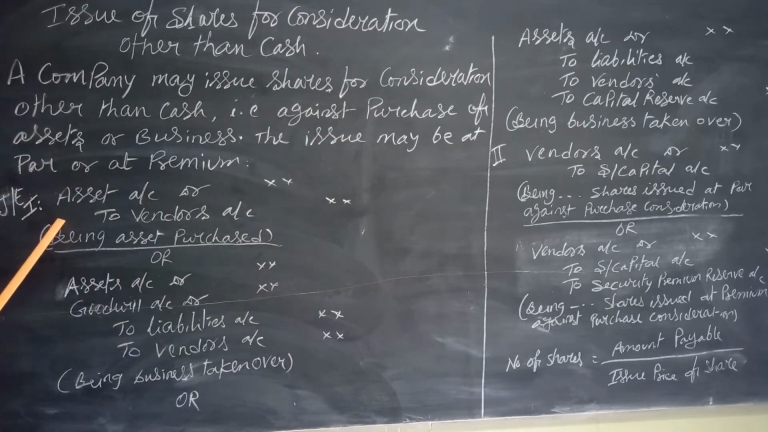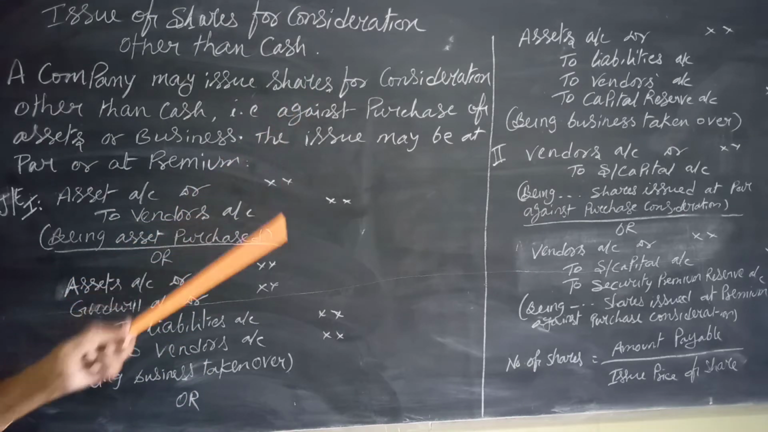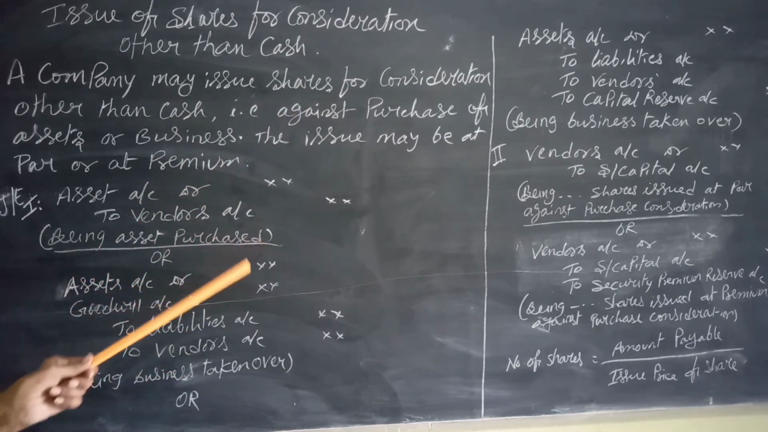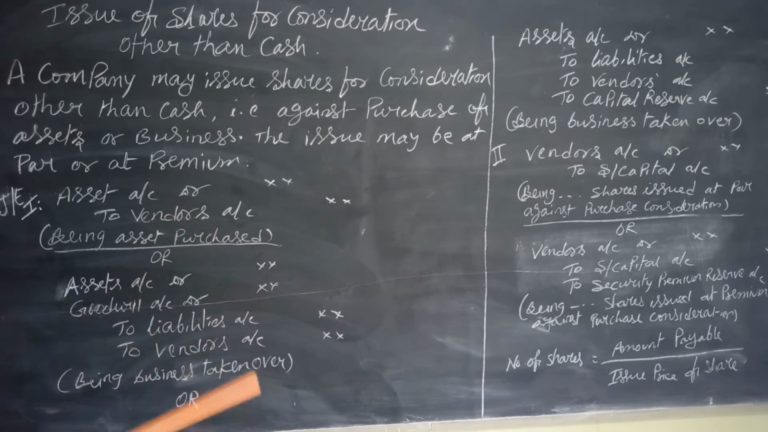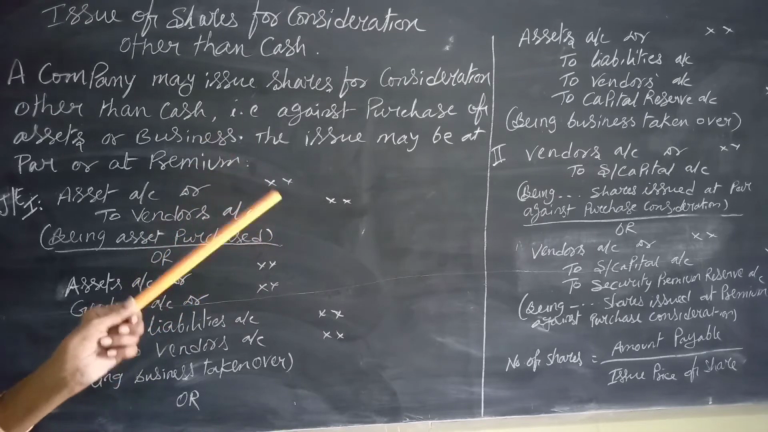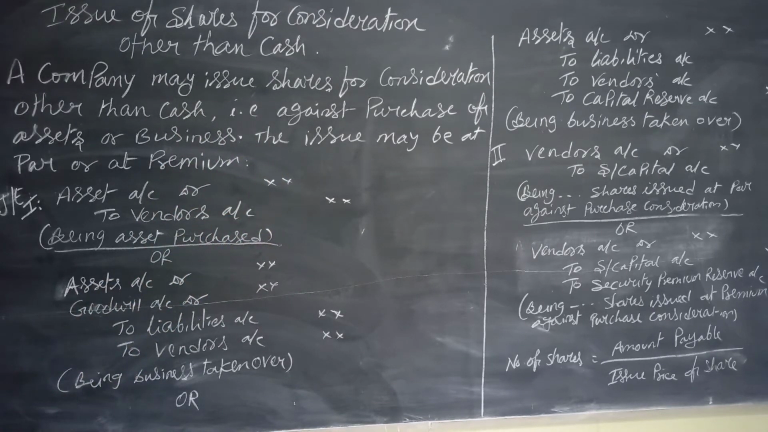If only an asset is purchased, assets account debit to vendors. If the entire business is taken over, either this or that. If both are one and the same, assets account debit to liabilities, to vendors. Only the difference matters. If the difference is in the debit, it is to be debited to goodwill account. If there is a credit difference, then the credit is to capital reserve account. This is for the purchase of an asset or business taken over.